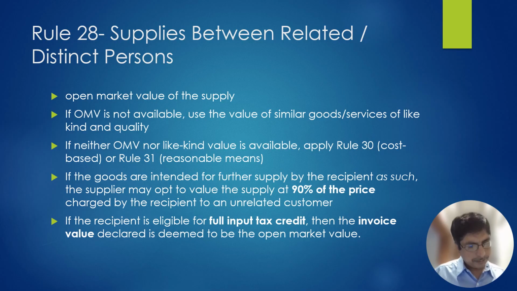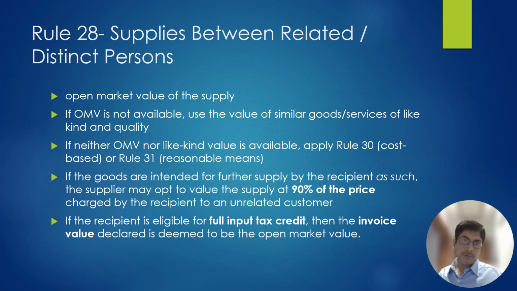If that supply is as it is, that is, A has supplied to B, which is a distinct person having the same PAN but different GST numbers, and B supplies it to an unrelated buyer as it is, then 90% of the price at which B sells to the unrelated buyer will be considered as the transaction value.